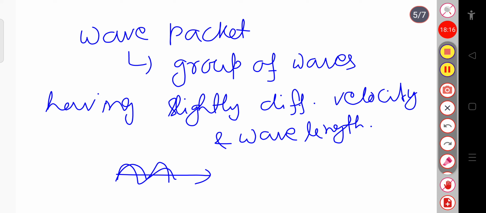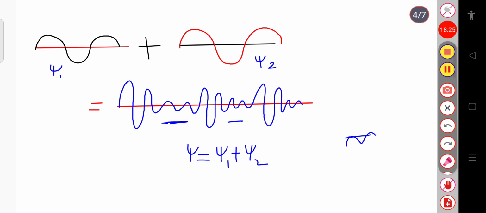Or in other words, this wave packet is the result of the superposition of individual waves. These are the individual waves, and their interference with one another results in the variation of the amplitude. You can see the variation of the amplitude that defines the wave group.